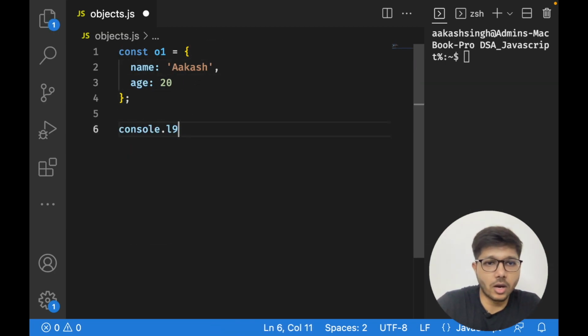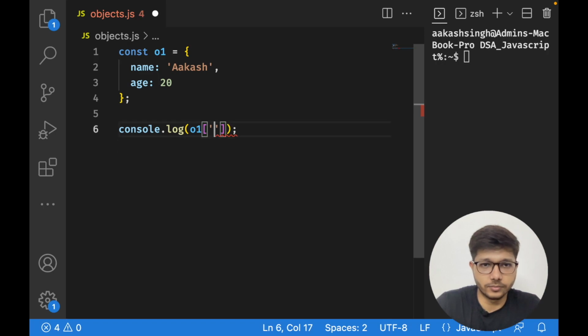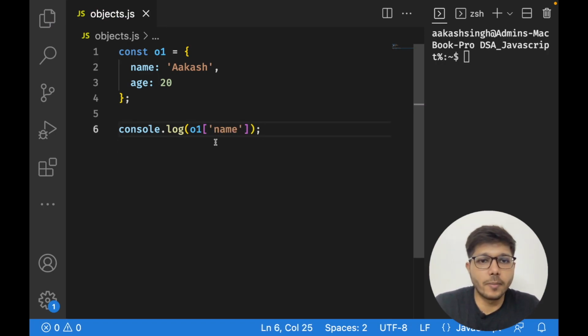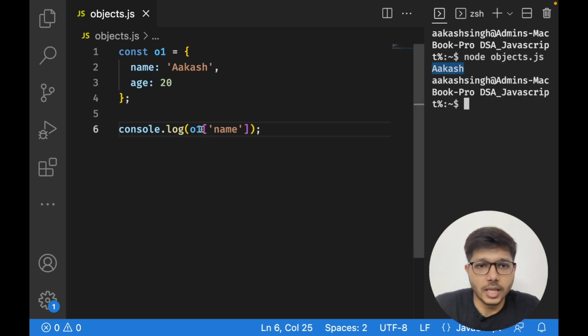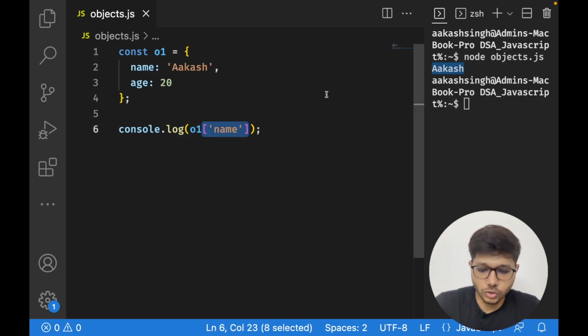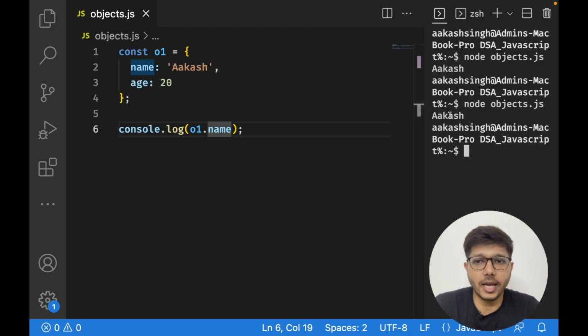So how can I access it? I'm just going to do o1 and name. So I will be needing the string to access these elements. So now let's run it. So as you can see, Akash. All right. Then there is one more method that you can use to access this element. I can use o1.name, meaning my object variable dot whatever the key is. All right. Let us run it. And similarly, I get the value that has been stored at this key.